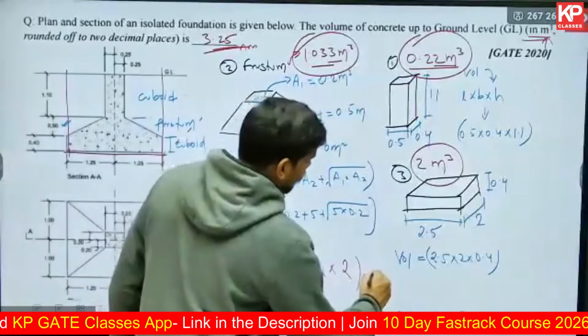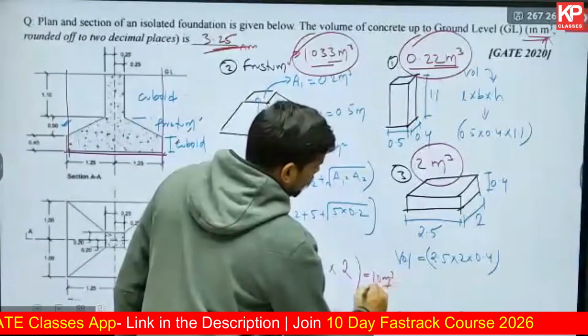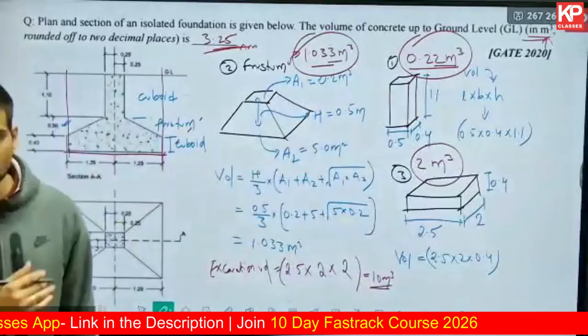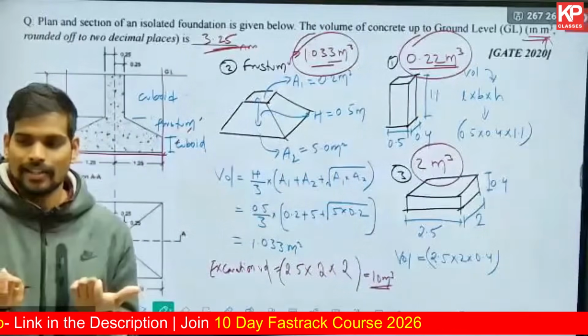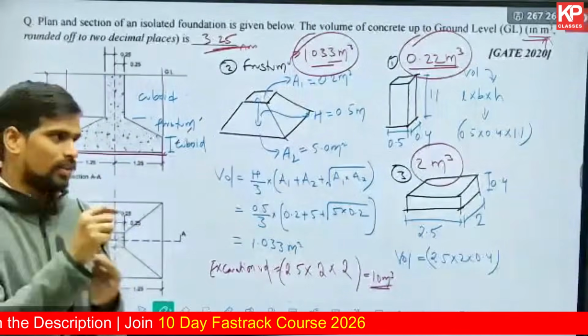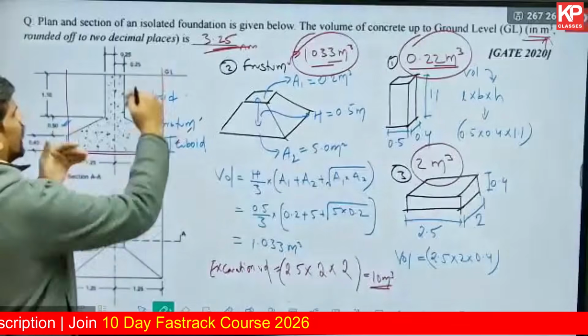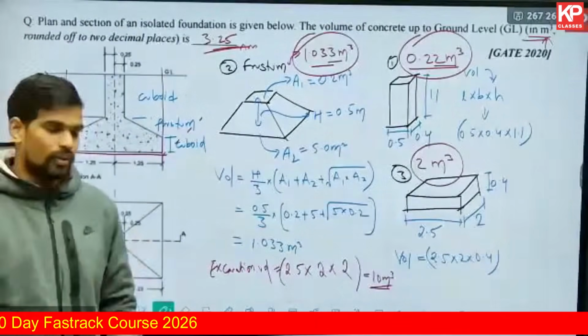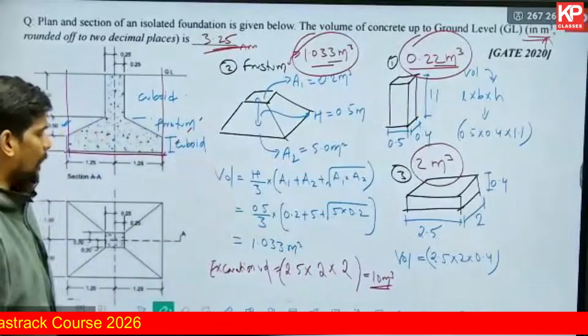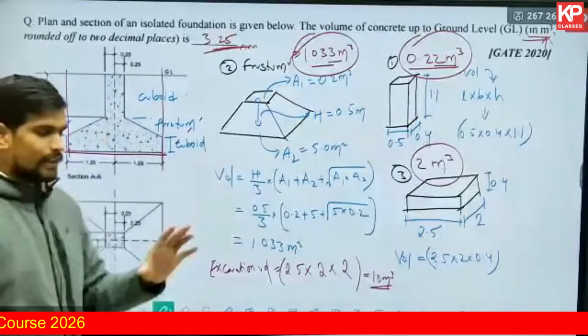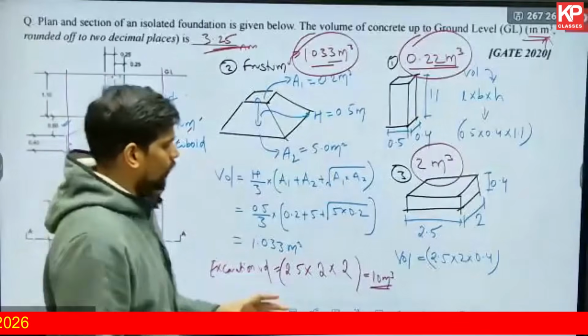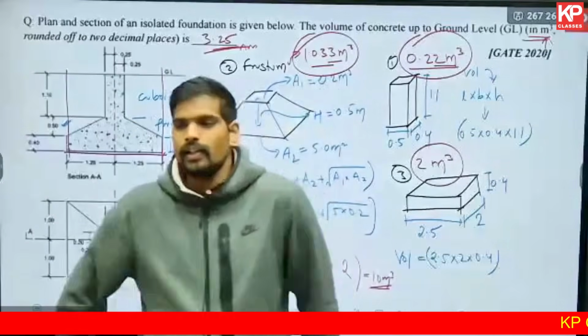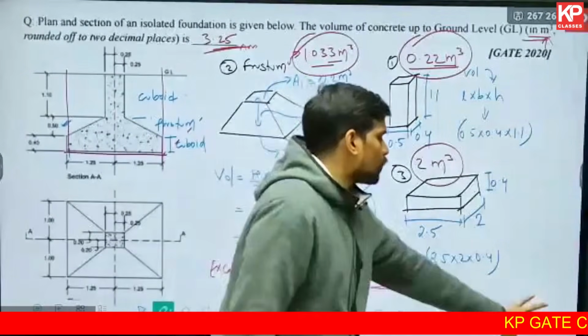But again, this is not the correct volume of excavation. If there would have been a question on excavation, they would also give you some extra margin for the formwork and all. You need to take at least say 5 to 10 centimeters extra over and above this clear dimension. But in any case, remember, for excavation, you need not find all these intricate volumes. It will be the cuboidal volume itself. Okay, let's move on.